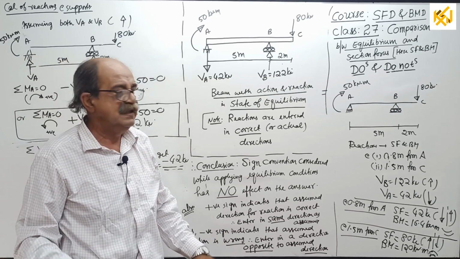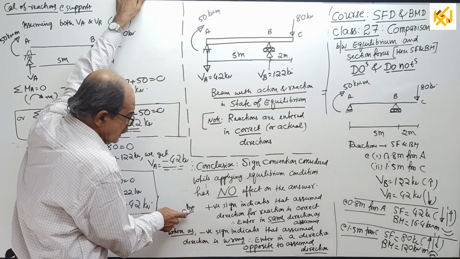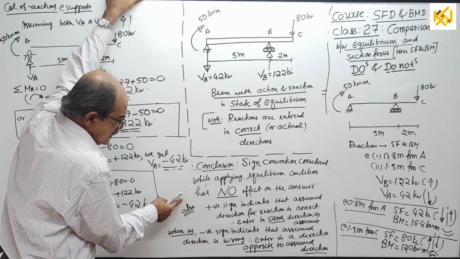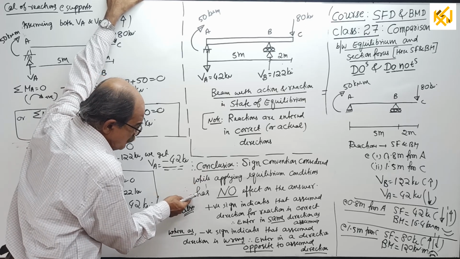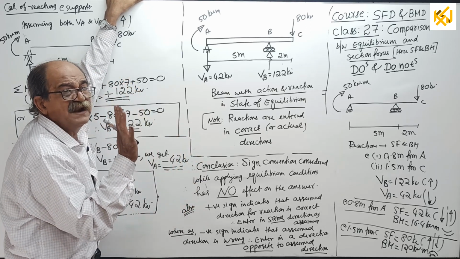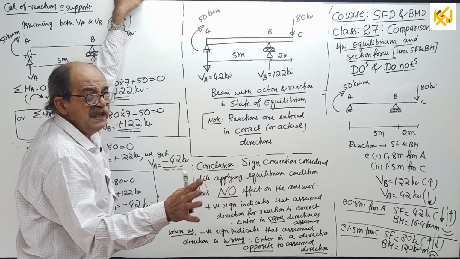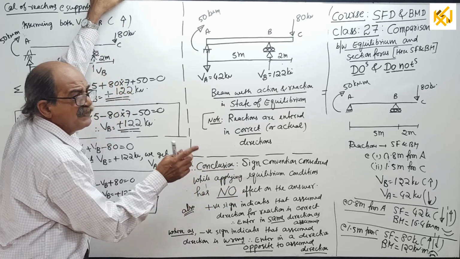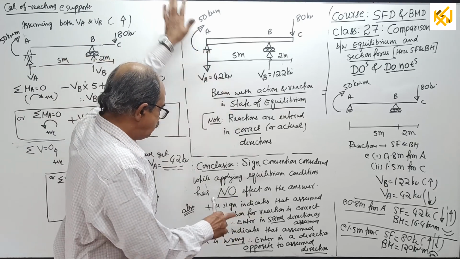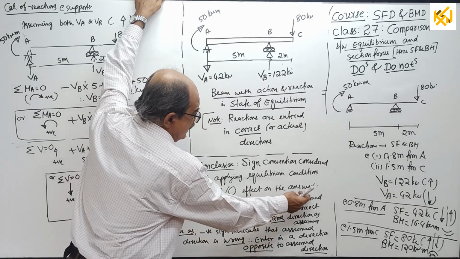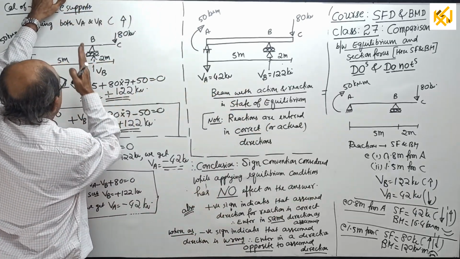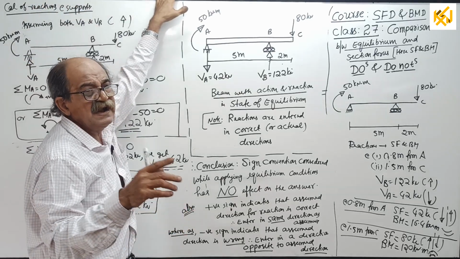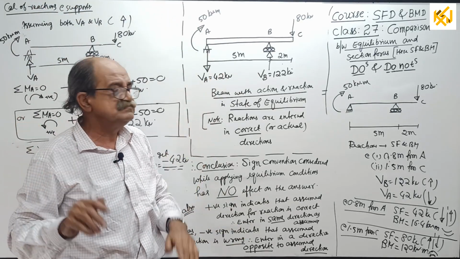Now I will not repeat. If you are serious, you write here extra. Now, what is the meaning of the sign we get for the answer? Let us write. What is the meaning of the sign for the answer? Positive sign indicates that the direction assumed or considered by us is correct.